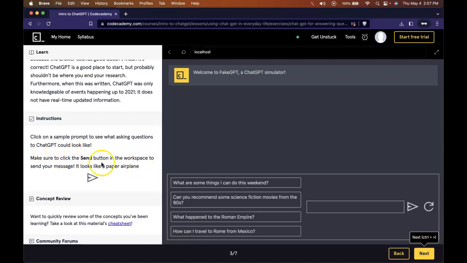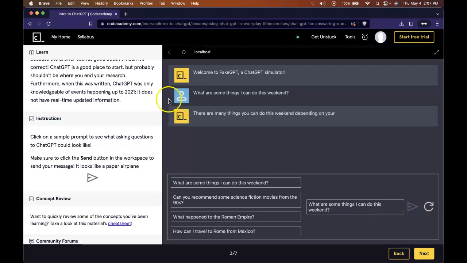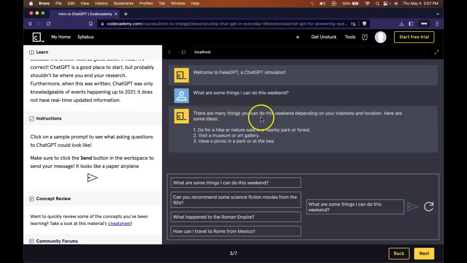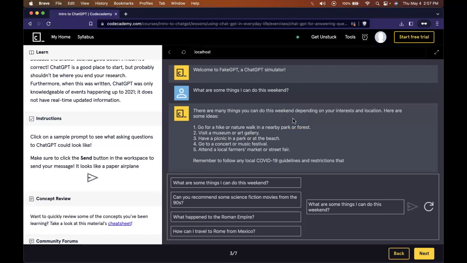Make sure to click the send button, which is the paper airplane. Okay, so what are some things I can do this weekend? Let's see, if we were to type that into ChatGPT, we would get a response like, there are many things you can do this weekend depending on your interest and location.